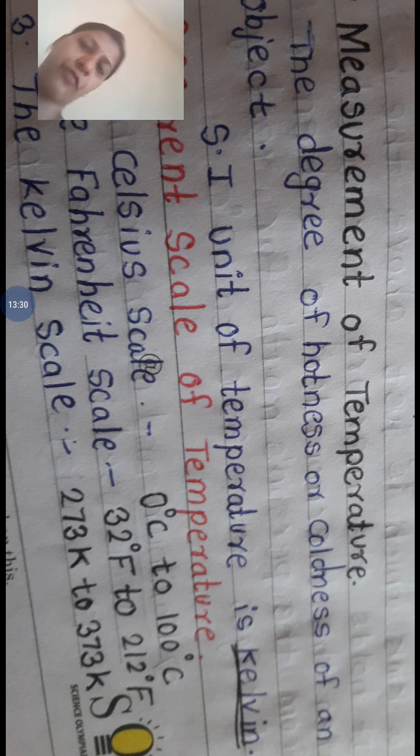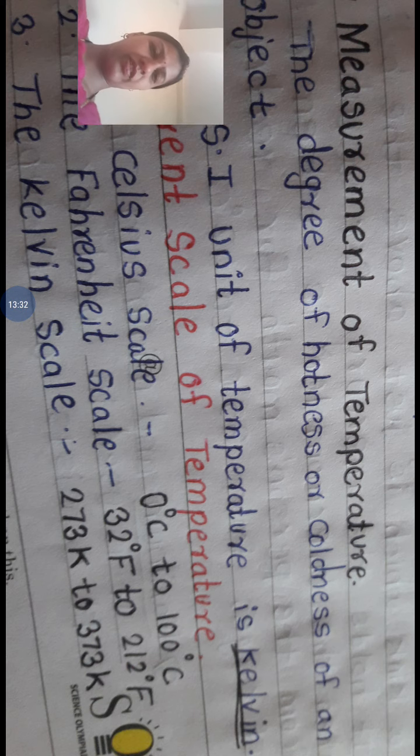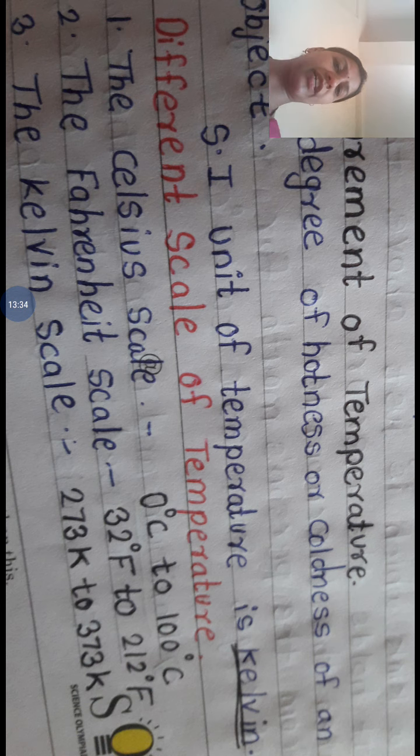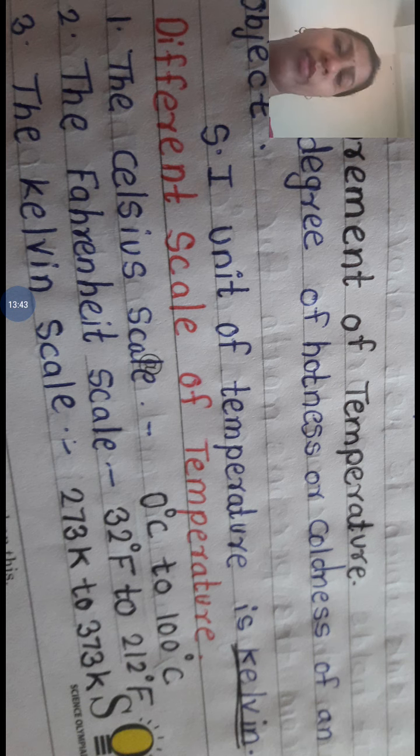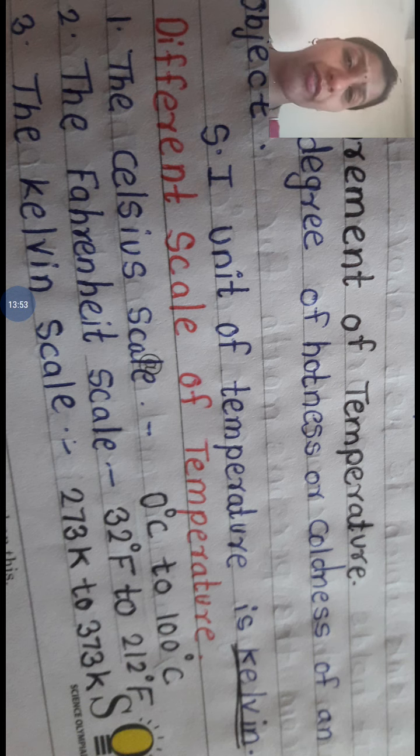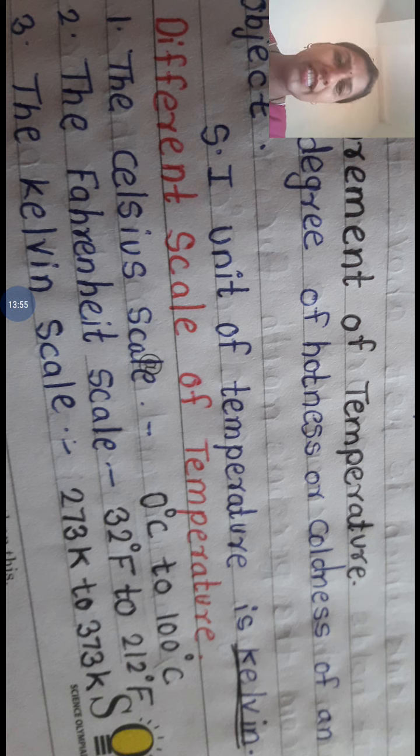Then measurement of temperature. What is meant by temperature? Temperature is nothing but the degree of hotness or coldness of an object. It tells whether a particular object is hot or cold. The SI unit, the standard unit of temperature, is Kelvin.